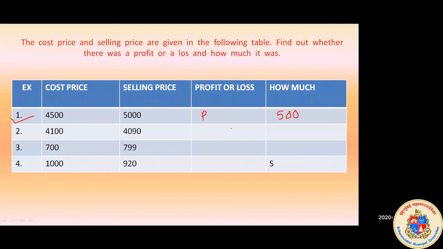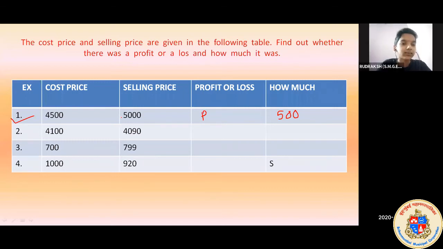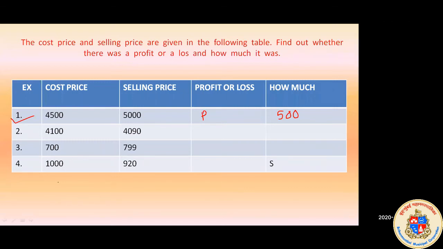How did you get the answer 500? I subtracted the cost price from the selling price. Very good. You have subtracted cost price from selling price. So basically Neeraj has subtracted 4,500 from 5,000. Now we got the answer of the first one.